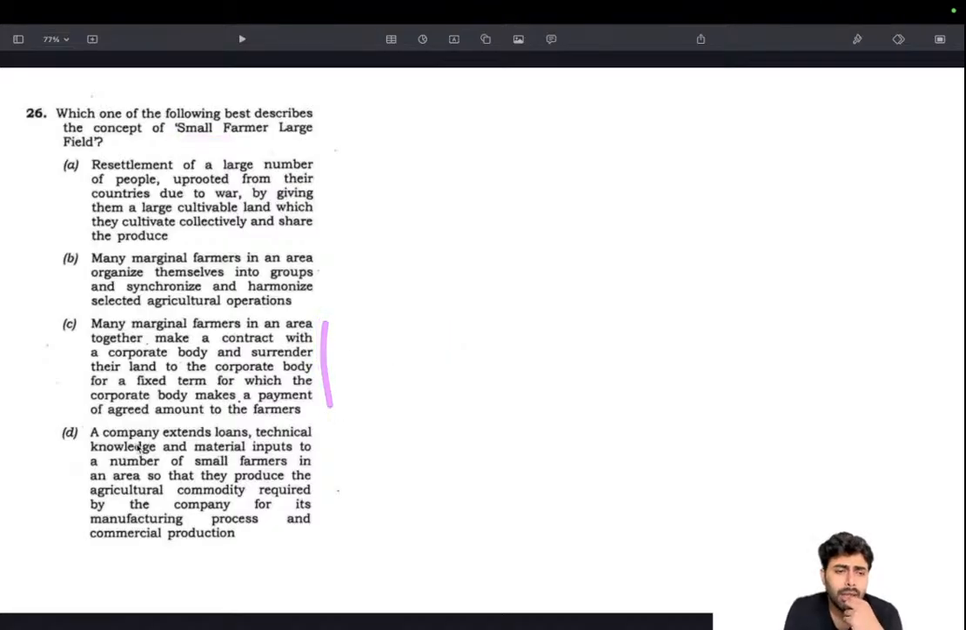A company extends loans, technical knowledge and material inputs to a number of small farmers in an area so that they produce the agriculture commodity required by the company for its manufacturing. This makes sense, but this is contract farming actually. This is proper contract farming. So that's not small farmer large field. This is a definition of contract farming. So that's gone. This is also somewhat similar to this idea, so that is also gone.